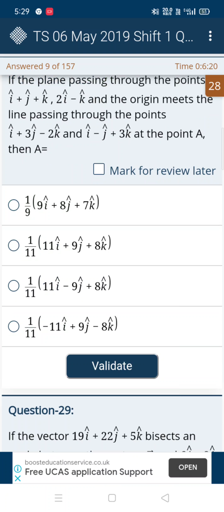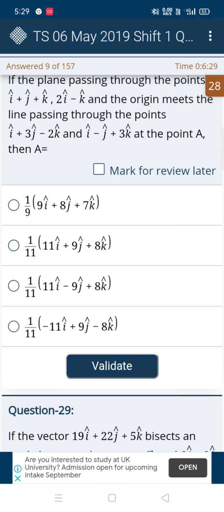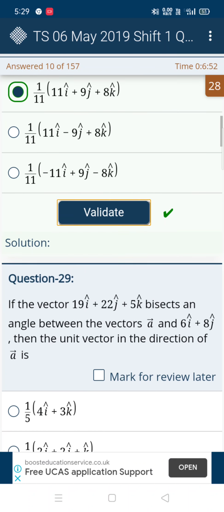Here the options second, third and fourth, they gave 1 by 11, 1 by 11 and 1 by 11. So in these three, how can we select the correct option? By observing the first option, in the first option they gave two pluses in between, and in the next three options we can observe that in the second option both are plus, and in the third option one is plus and one is minus, in the fourth option one is plus and one is minus. So we can take directly 2. We'll see that. Yes, it's the correct answer.